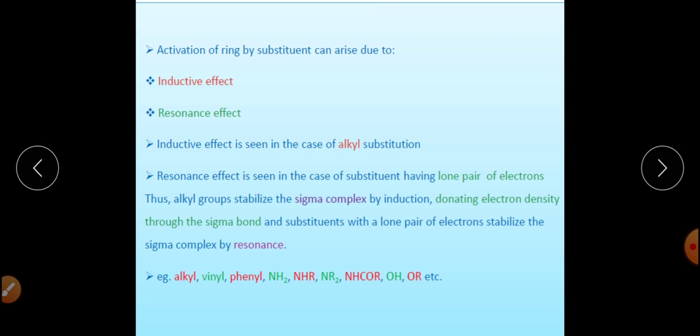At that time, that will activate the ring by resonance effect. And what are those groups? NH2 group, NHR group, NR2 group, NHCOR group, OH group, and OR group. So these are the groups that will generally activate the ring for further aromatic electrophilic substitution reactions, which we are particularly talking about.